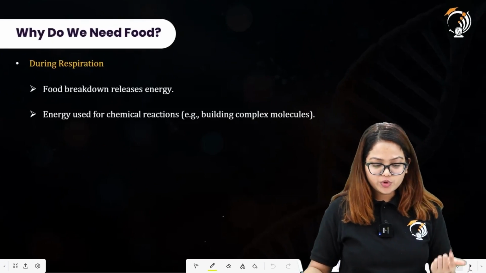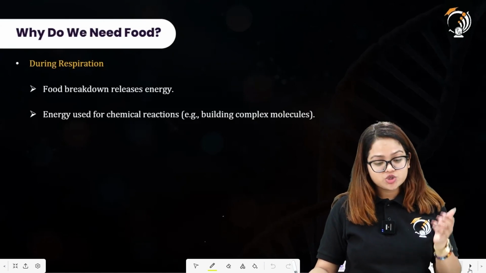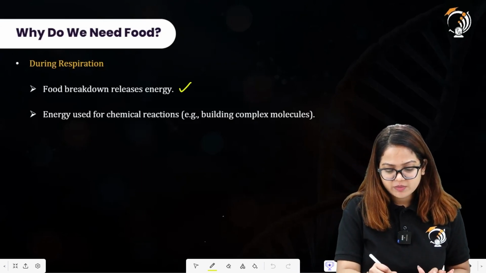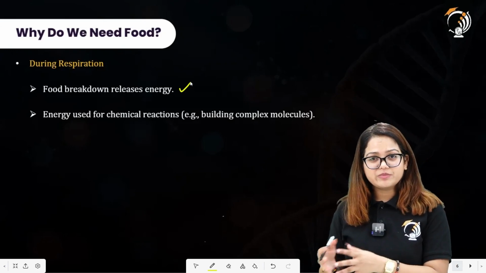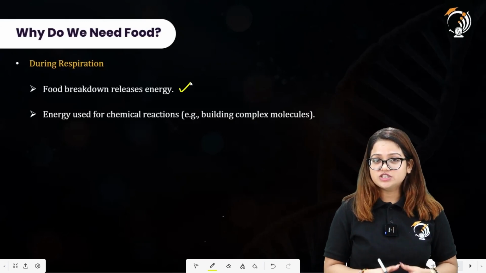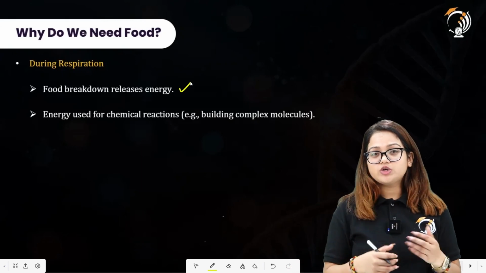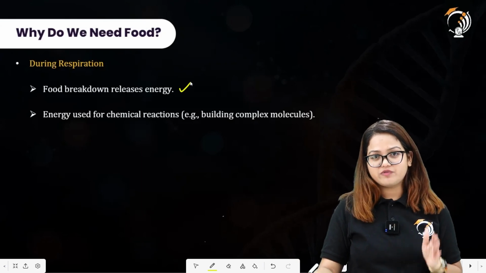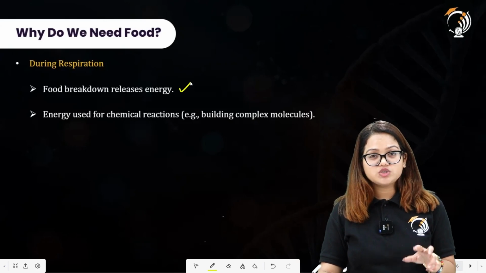During respiration, food breakdown releases energy because food here has carbohydrate as a food component. So we need to break down this food particle, this carbohydrate, to release energy. We can perform aerobic respiration or anaerobic respiration. Aerobic respiration requires oxygen for the complete combustion of carbohydrate into carbon dioxide and water. And what do we mean by anaerobic respiration? It is a process in which respiration is performed in the absence of oxygen, and that occurs in human muscle cells, in which lactic acid is produced.